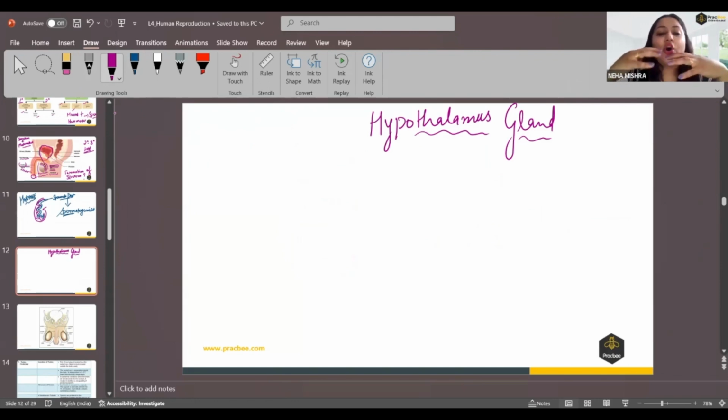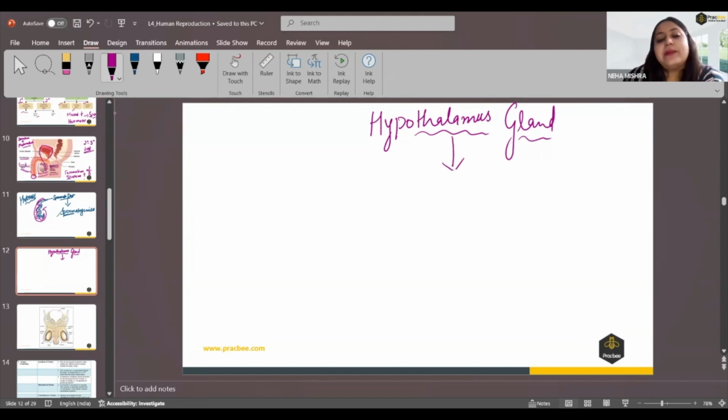This gland will activate and maintain the working of the pituitary gland. The pituitary gland is that gland of the body which controls each and every gland inside our body. So we can say that the pituitary gland is the master gland and the hypothalamus gland is the master of the master gland. The hypothalamus gland will switch on our pituitary gland when we enter puberty.